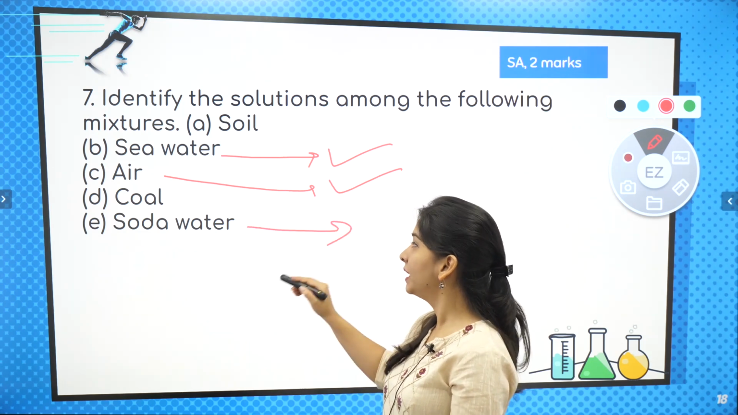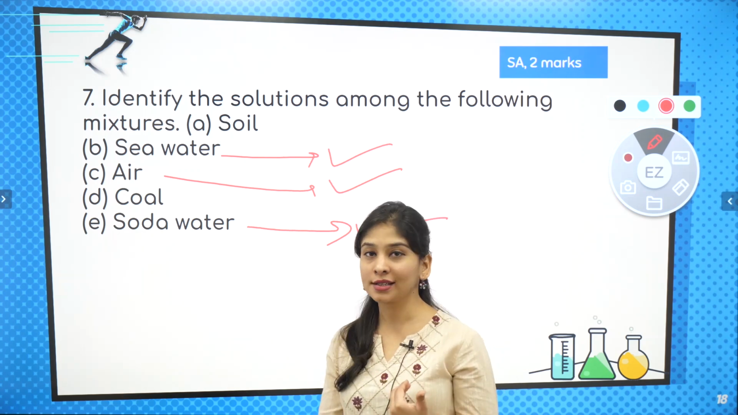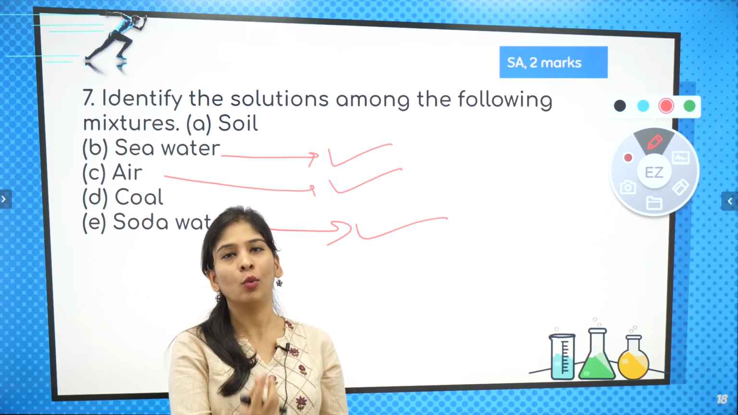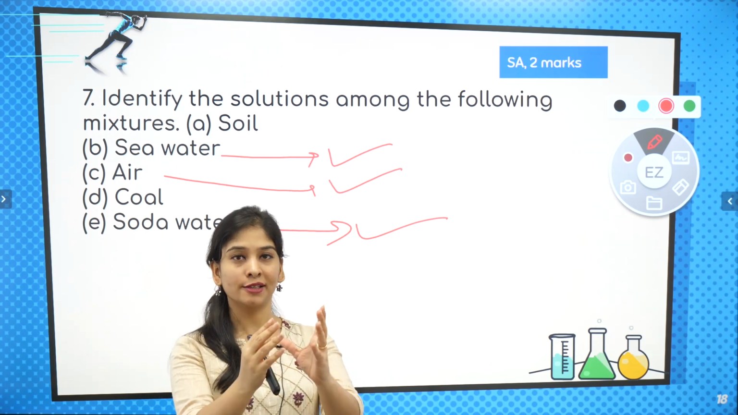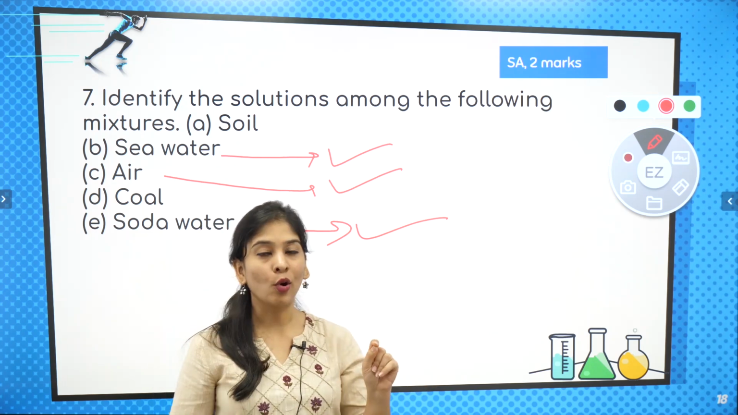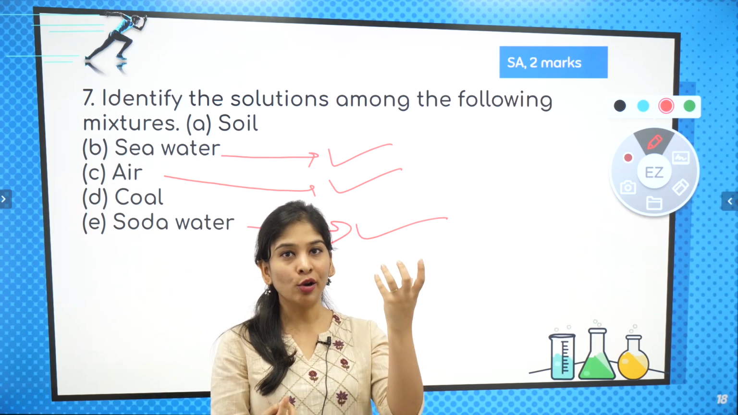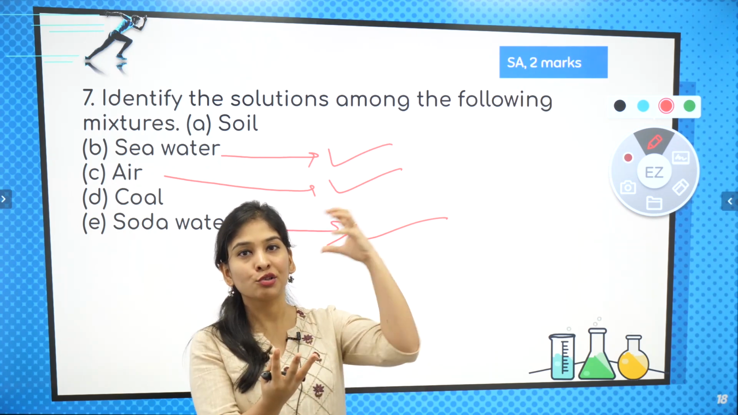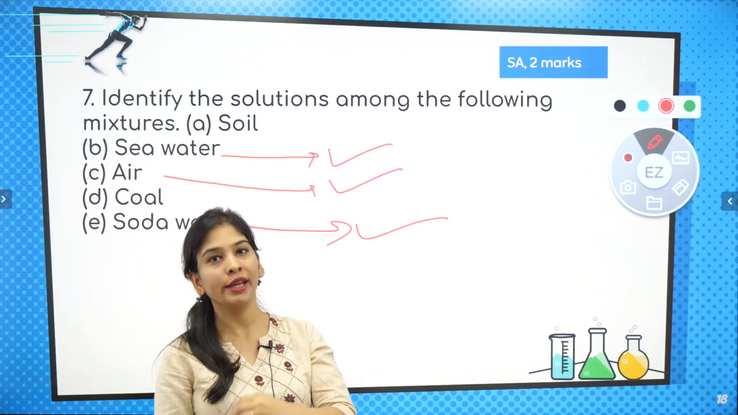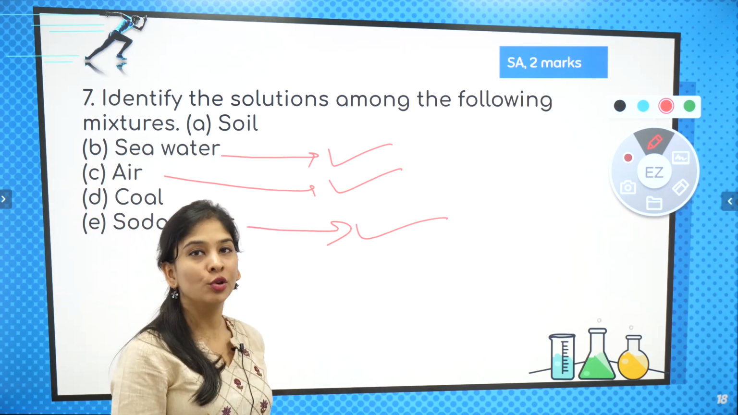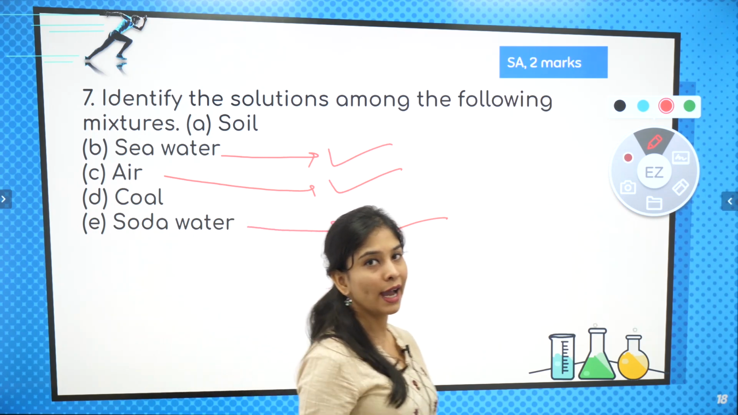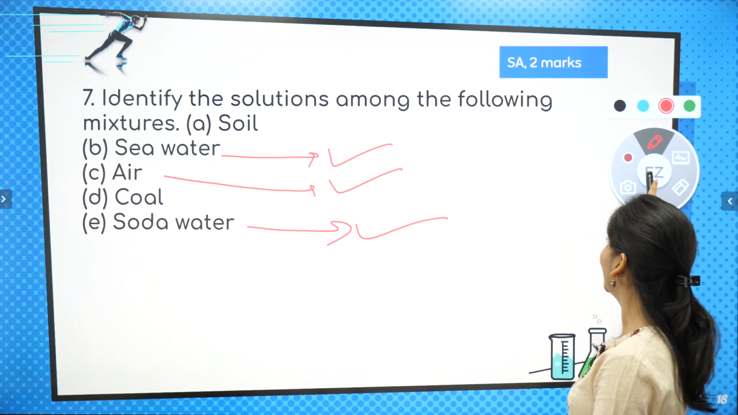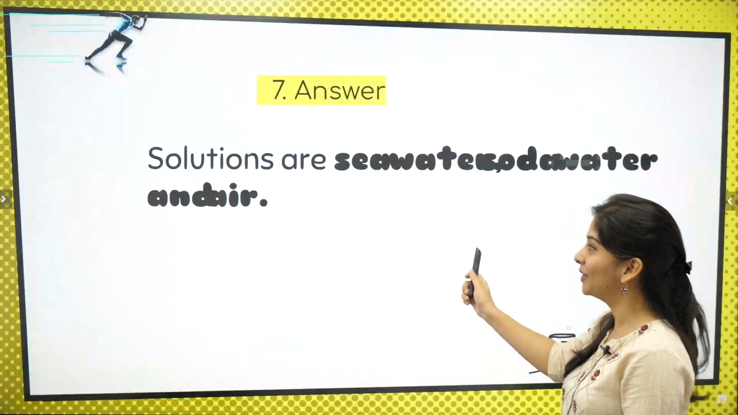Soda water, definitely you all know that soda water is nothing but your carbonated drink, a fizzy drink in which CO2 gas is mixed in your water. So definitely that is homogeneous. Which homogeneous? Gas, CO2 in that sweetened water, they mixed it. So gas in water, CO2 in water, right? So that is also a homogeneous mixture. Yes children, I hope there is no confusion. Some questions are contradictory, but I try my best to give a better understanding about the same.